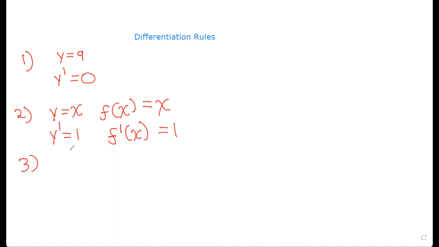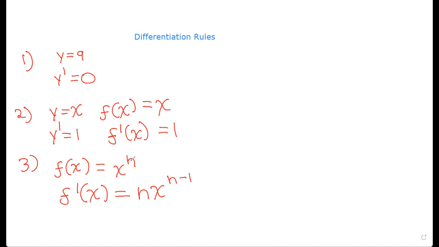Now let's look at the power rule. Say f of x equals x to the power of n. Then f dash of x would be equal to n into x to the power of n minus 1. So this is just the general term.